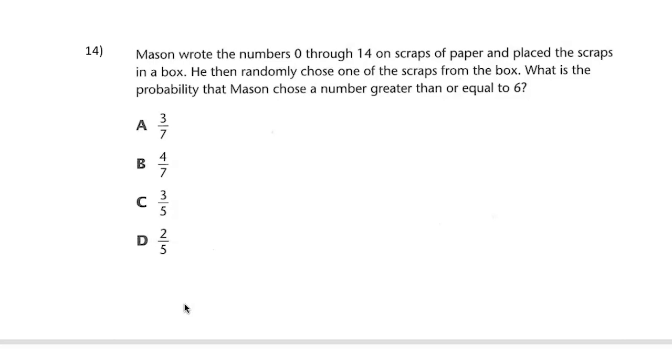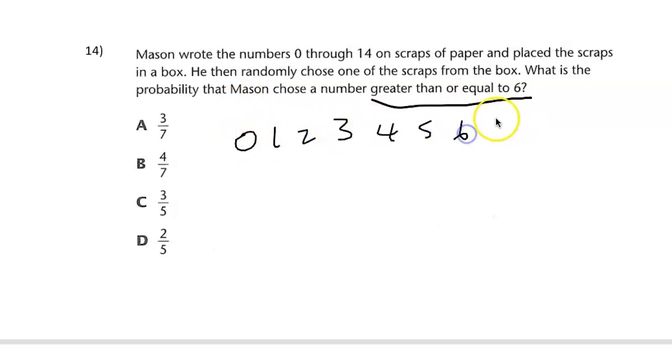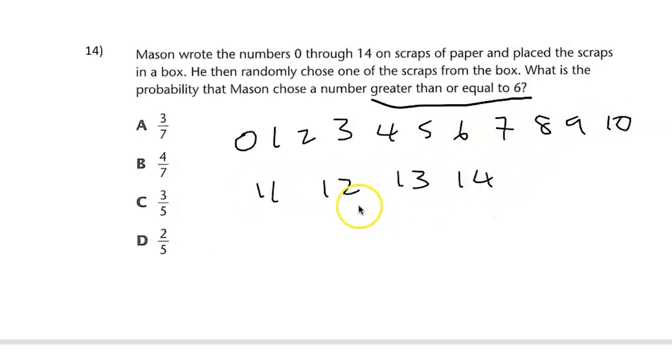Macy wrote the numbers 0 through 14 on scraps of paper and placed the scraps in a box. He then randomly chose one of the scraps from the box. What is the probability that Mason chose a number greater than or equal to 6? All right, so let us write the numbers out first. 0, 1, 2, 3, 4, 5, 6, 7, 8, 9, 10, 11, 12, 13, 14.